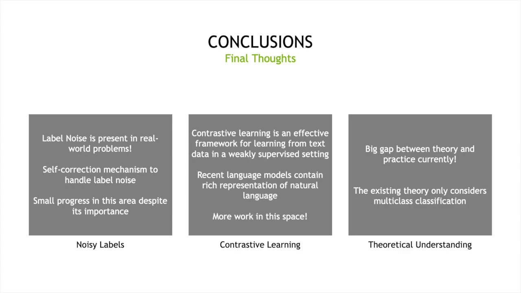In terms of theory, there is unfortunately a big gap between theory and practice currently. Many theoretical guarantees make assumptions on the model that don't apply to real-world problems. As a community, we need to work on building theoretical understanding of how to gain robustness against label noise during training of deep learning models for real-world applications.